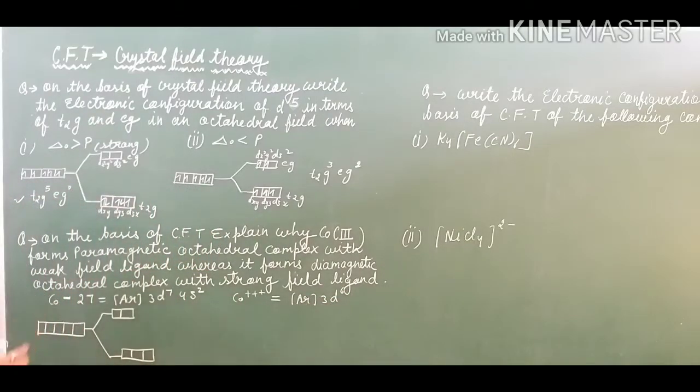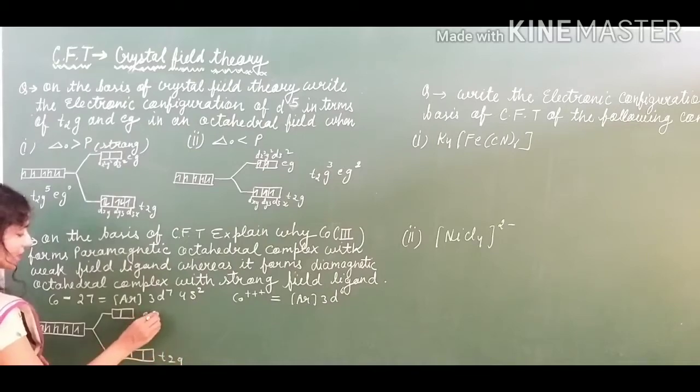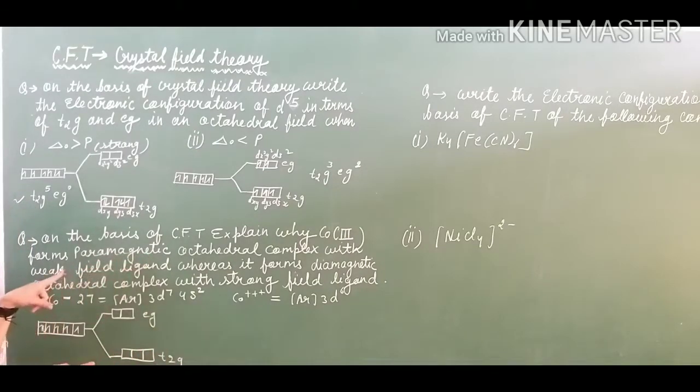Is it clear? So in this case you have 1, 2, 3, 4, 5, 6 electrons to place. This is the t2g level and this is the eg level. I am making this for the weak ligand first, so that you understand. So for a weak ligand, what is there?